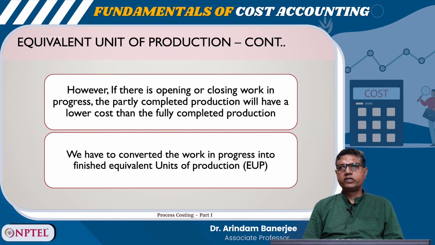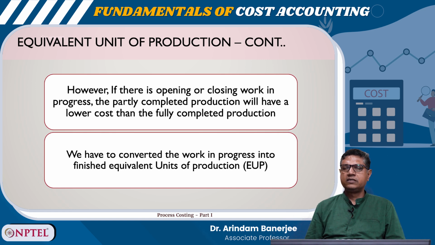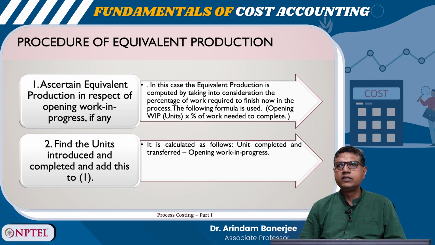Equivalent unit of production, however, is needed if there is an opening or closing work in progress. The partly completed production will have a lower cost than the fully completed production. We have to convert the work in progress into finished equivalent units of production. So, what is the procedure for calculating the equivalent production? Number 1, ascertain equivalent production in respect of work in progress, if any.